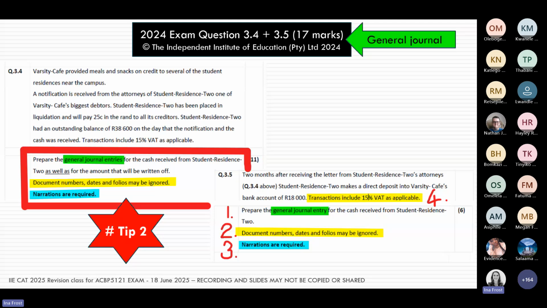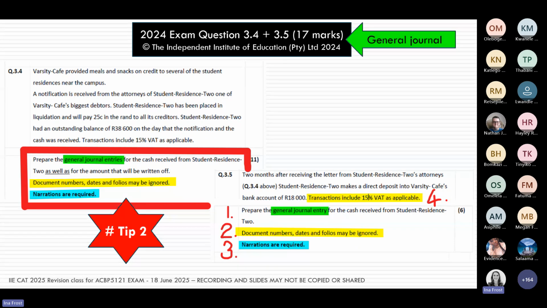So the first thing we notice for both 3.4 and 3.5 is that we have to prepare a general journal. So already in our mind, when we read the paragraph above it, we need to ask: what will this transaction look like in a general journal entry? The second thing they tell us is to ignore document numbers, dates, and folios, so they're not going to give me time or marks for that, and I must leave it out.